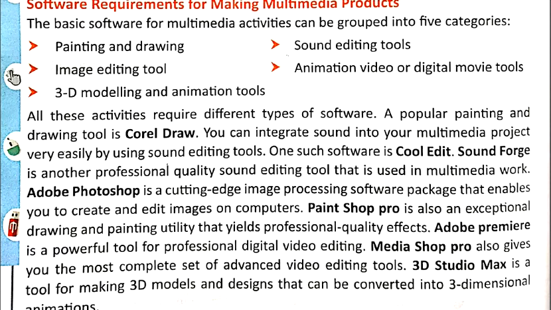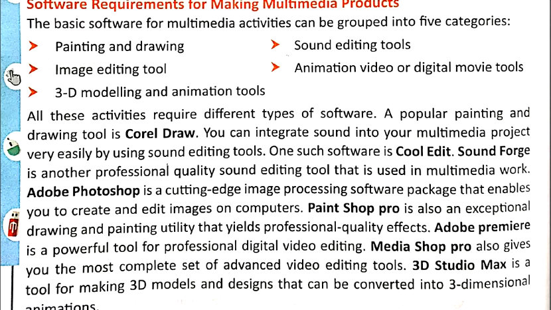All these activities require different types of software. For painting and drawing, the most popular tool is CorelDRAW. You can add sound to your multimedia project very easily by using sound editing tools. For sound editing there is software called Cool Edit. SoundForge is another professional quality sound editing software used for multimedia. So for painting and drawing, we can use CorelDRAW. For sounds you can use Cool Edit and SoundForge.